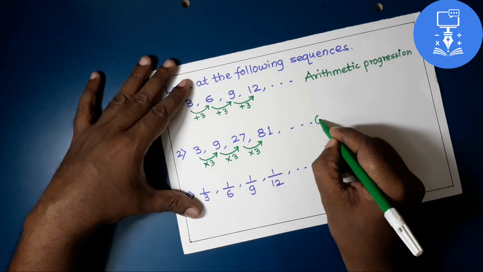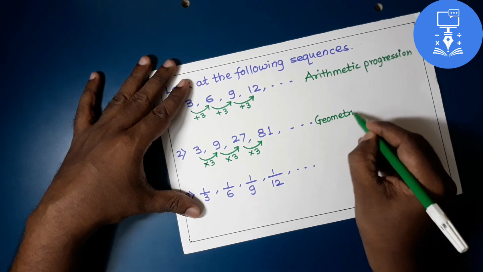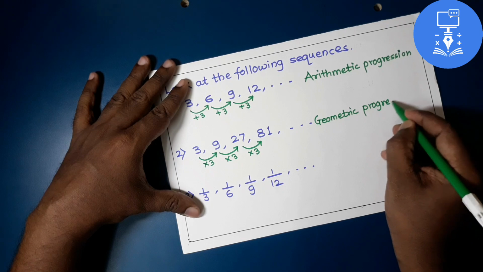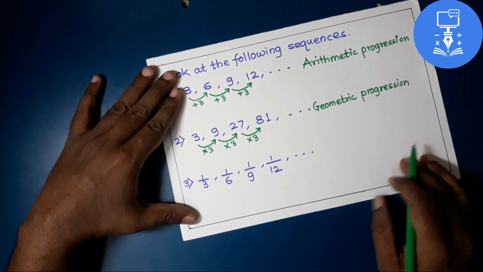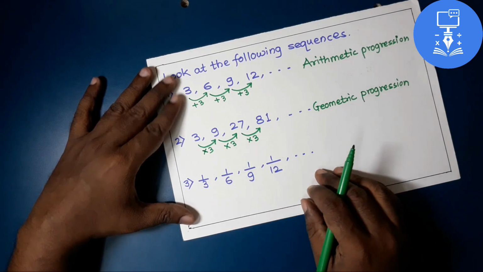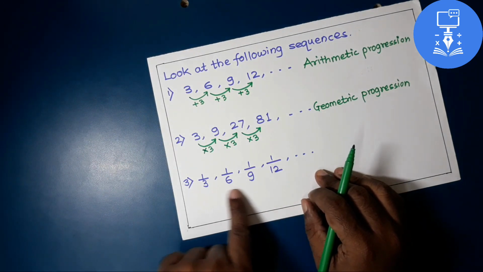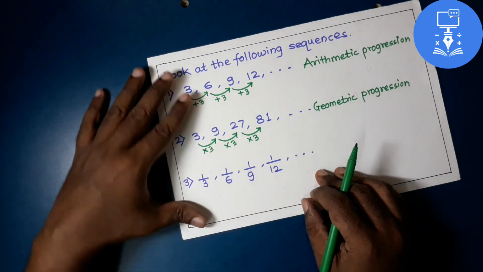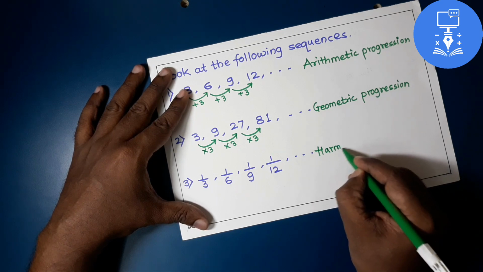Such type of sequences are called geometric progression. And here, the reciprocals of 3, 6, 9 and 12, the denominators are in arithmetic progression. Such type of progression is called harmonic progression.